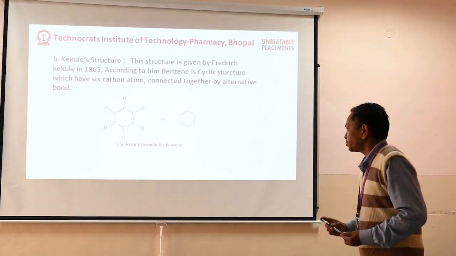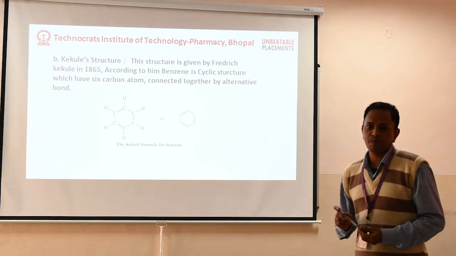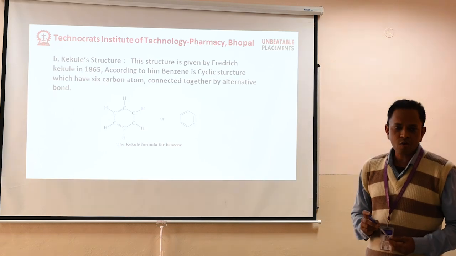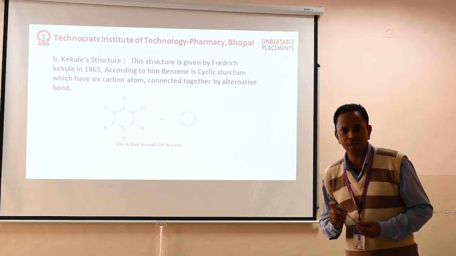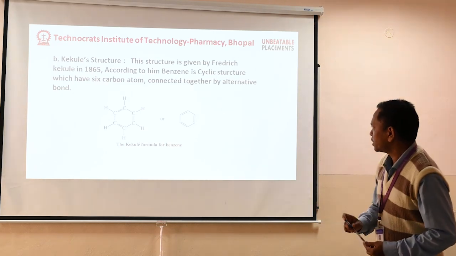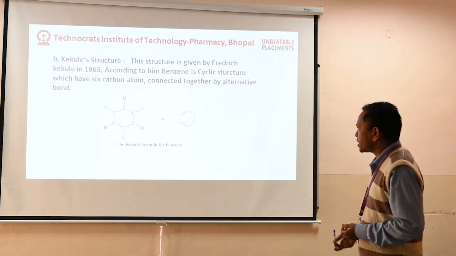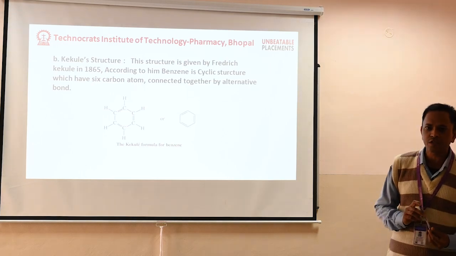Next structure is the Kekule structure. Kekule is the scientist who discovered this structure. This structure was given by Friedrich Kekule in 1865.